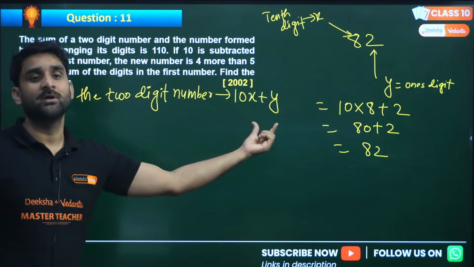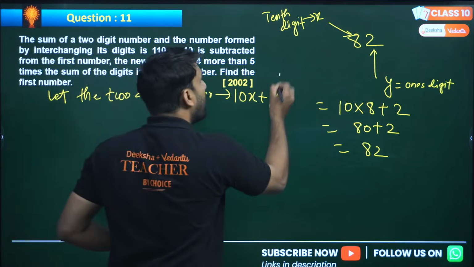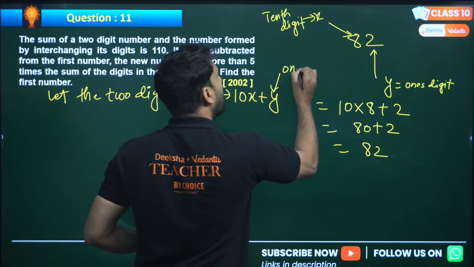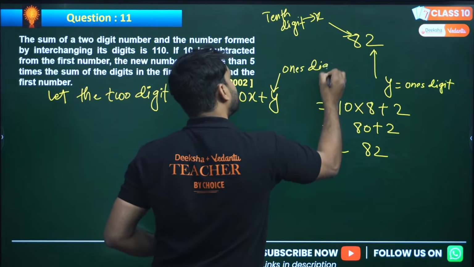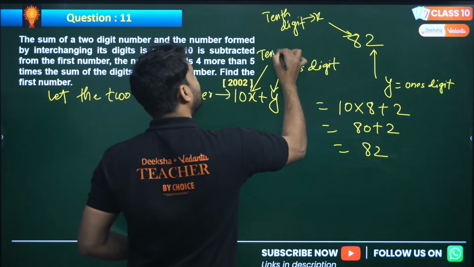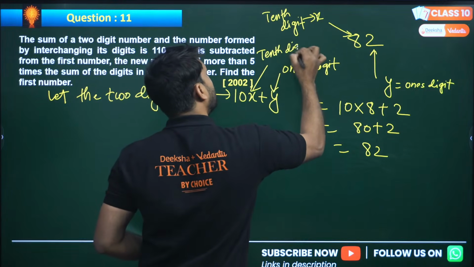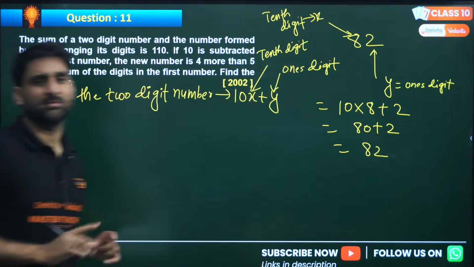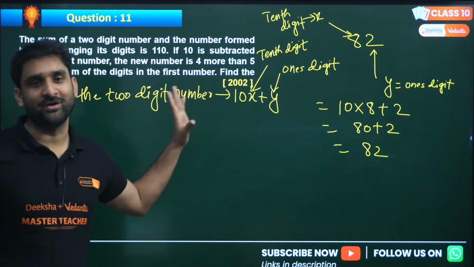So what you need to do first? Let the 2-digit number. In this 2-digit number, y is the ones digit, and x is the 10th digit. Please make sure. Now you can read the question.